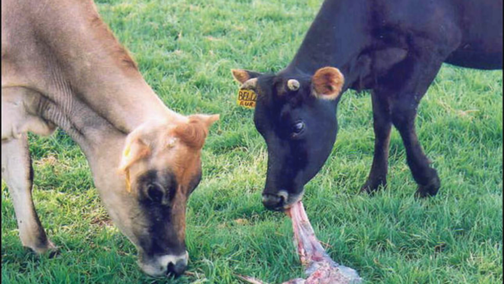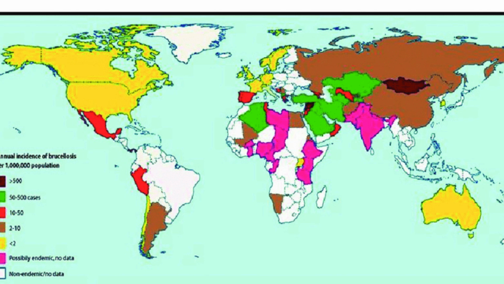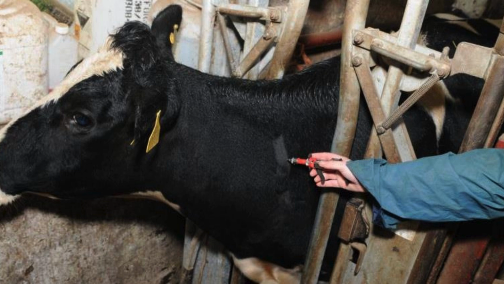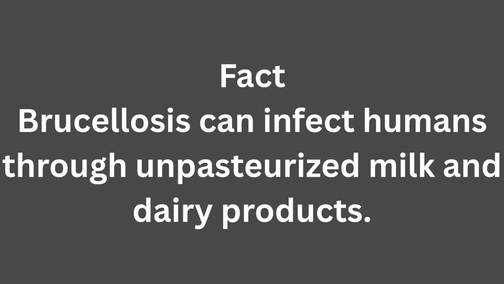4. Brucellosis, a bacterial disease that mainly affects reproduction. Effects on production: abortions, infertility, reduced milk production. Global distribution: common in developing regions of Africa, Asia, and Latin America. Control measures: vaccination, testing and culling infected animals, proper disposal of aborted materials. Interesting fact: brucellosis can infect humans through unpasteurized milk and dairy products.